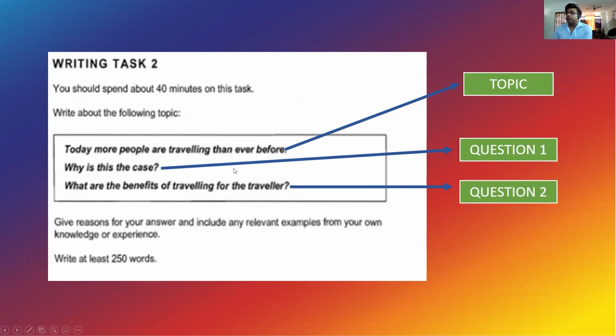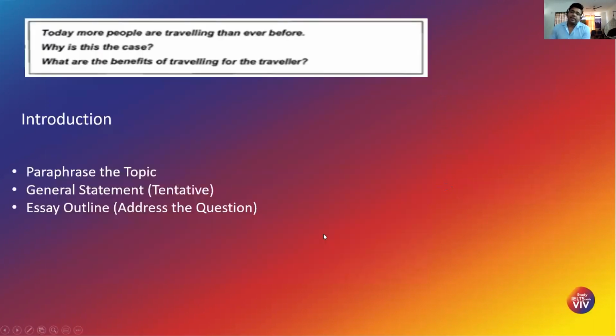Okay, so whenever we say topic, it is simply what you have to base your essay on. Always remember, a key point to observe whenever writing the essay is to make sure that you do not forget the topic, because whatever you write has to be in coherence with the topic. Otherwise, you're going to lose marks on the coherence and cohesion band descriptor. Now, when we move down to the next slide, we'll start talking about breaking it down into paragraphs.